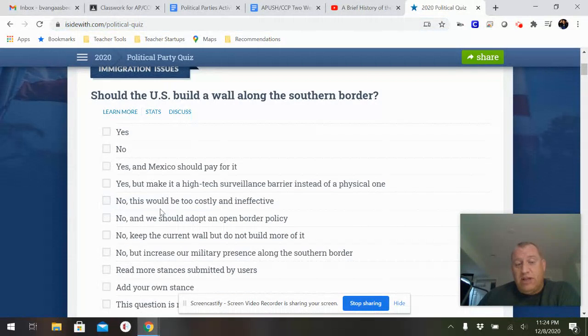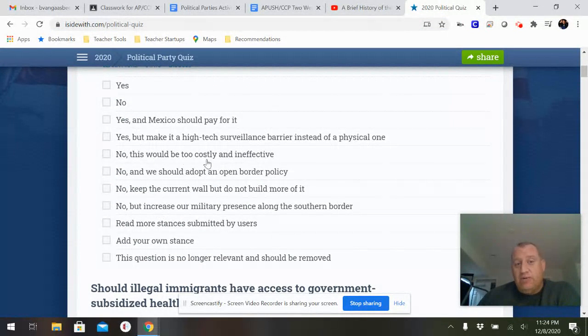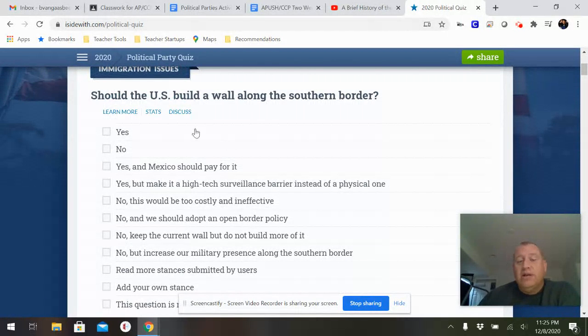You may want to click other to see if maybe it's no, this would be too costly. So you're against it because it's just too expensive. It's not really an immigration thing, it's how expensive it would be. Others of you would say, no, but increase our military presence. Somebody would say yes, and Mexico should pay for it. So again, they go a little bit more in depth into some of these answers, and I'd like you to do that.